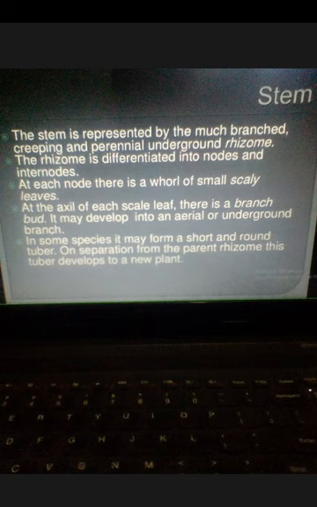Next, the stem is represented by either branched or unbranched portions, and there are perennial underground rhizomes. The rhizome is differentiated into nodes and internodes, and at each node there is a whorl of small scaly leaves. In some species, it may form rhizome tubers, which on separation germinate into new plants.